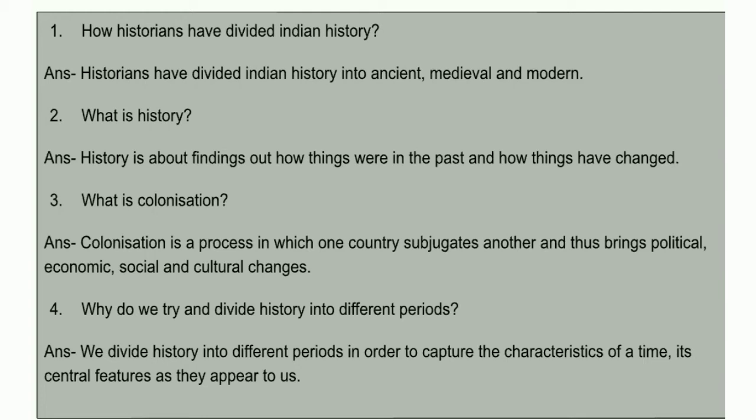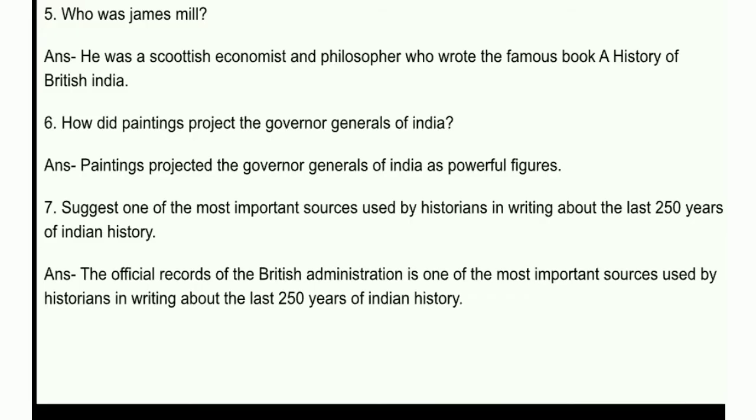Next question, why do we try and divide history into different periods? Answer, we divide Indian history into different periods in order to capture the characteristics of a time, its central features as they appear to us. Next question, who was James Mill?